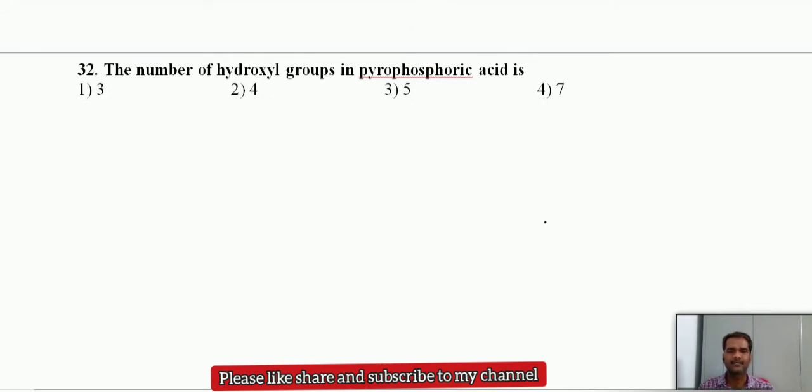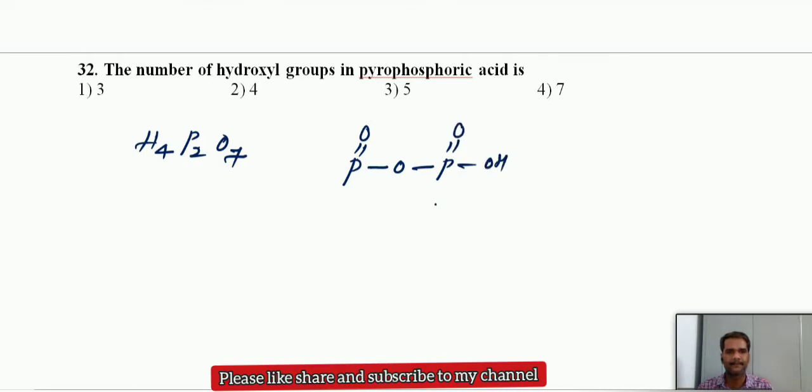32. The number of hydroxyl groups in pyrophosphoric acid. What is the chemical formula of pyrophosphoric acid? It is H4P2O7. The structure of pyrophosphoric acid is like this. We have one P-O-P linkage here, phosphorus, oxygen, phosphorus. Now, the number of hydroxyl groups, OHs, how many do we have? 4 hydroxyl groups. So the option should be 2 here.